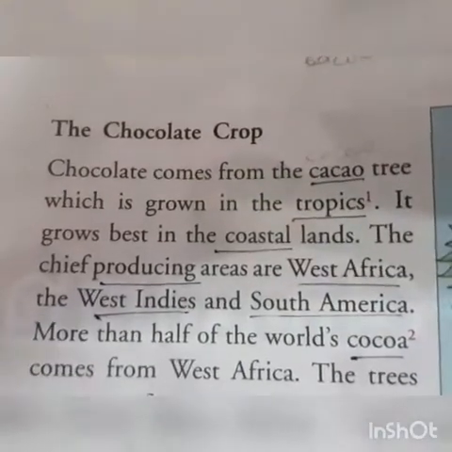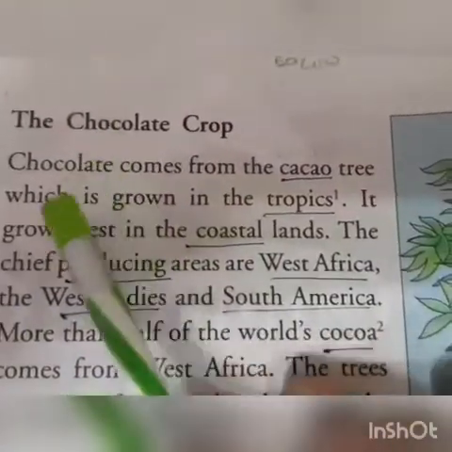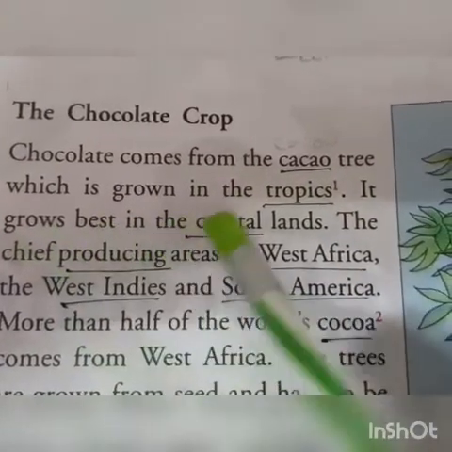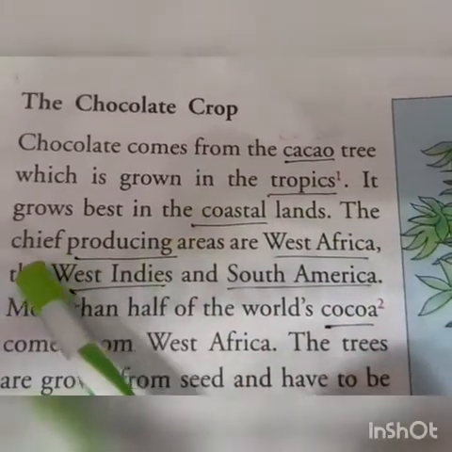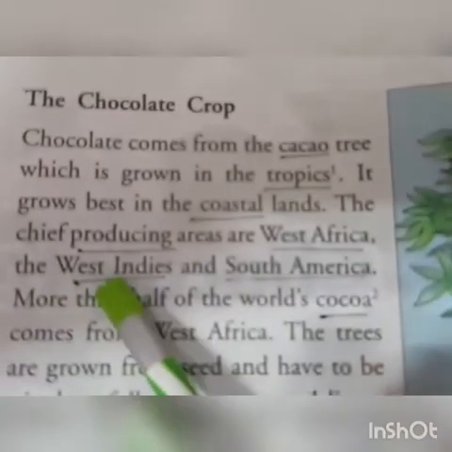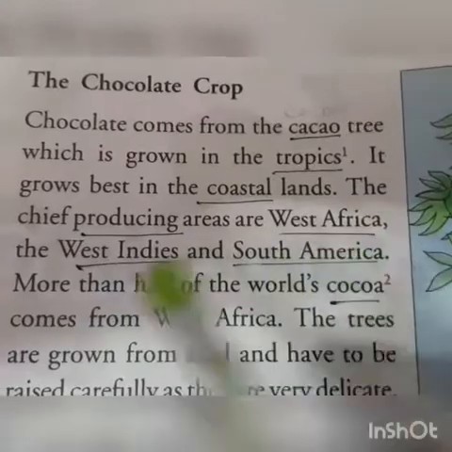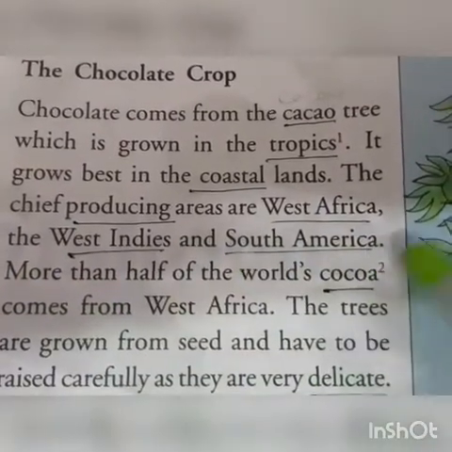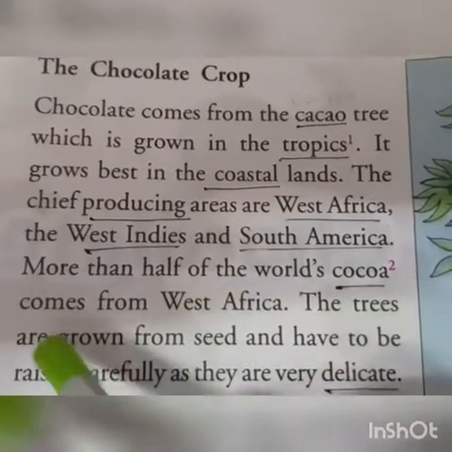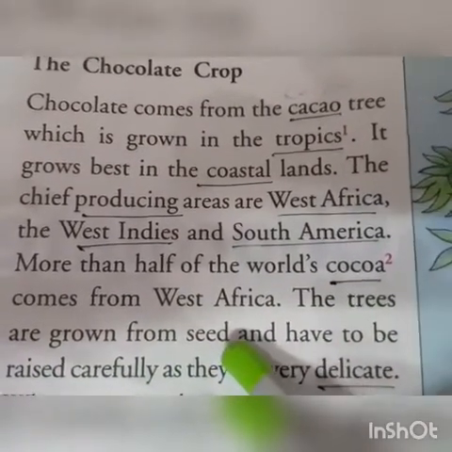How do we get the cocoa from the crop? Chocolate comes from the cacao tree, which is grown in the tropics. It grows the best in the coastal lands. The chief producing areas are West Africa, the West Indies, and South America. More than half of the world's cacao production comes from West Africa.